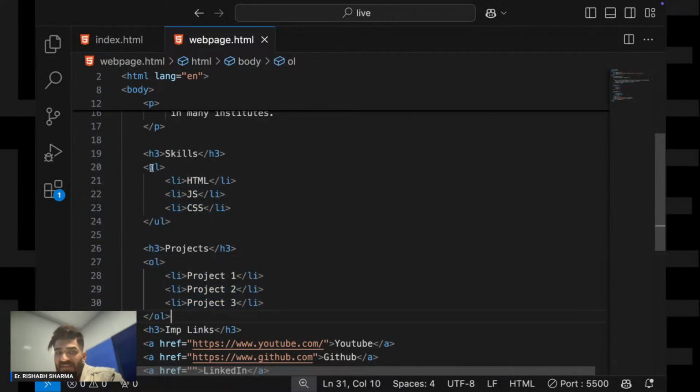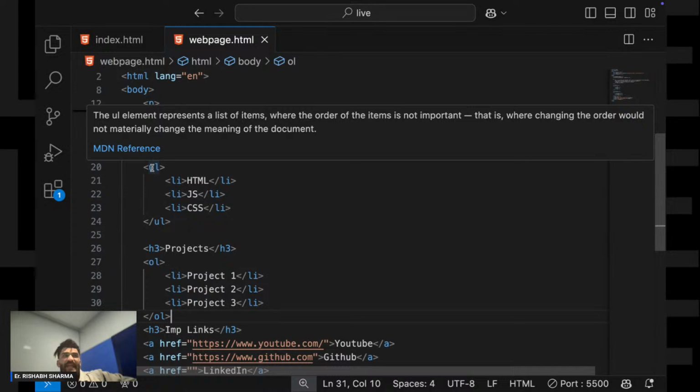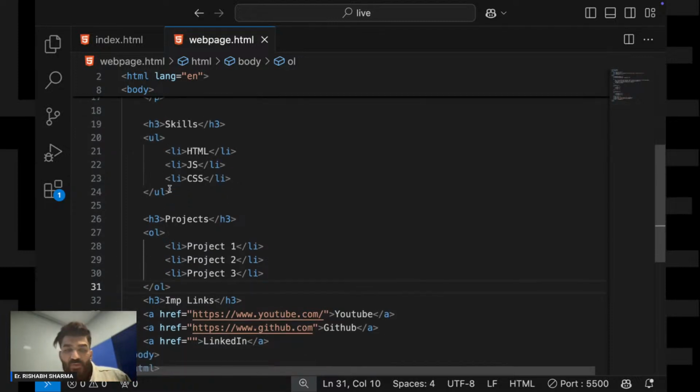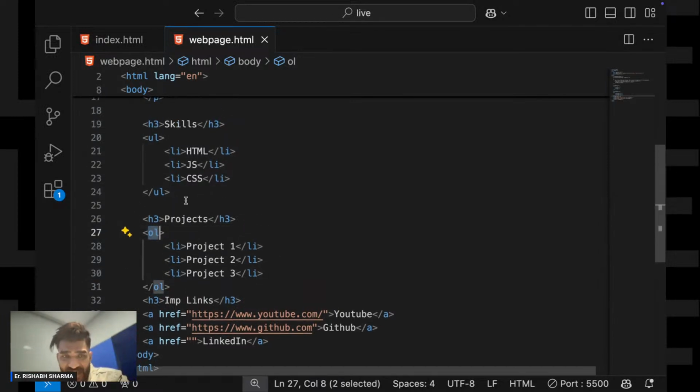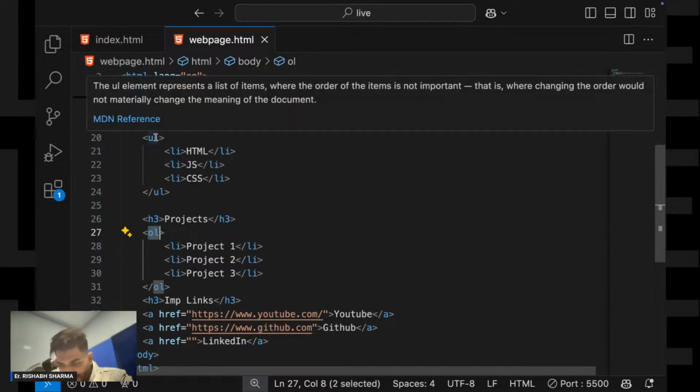Why? Because when it comes to UL tag, it comes to you with the bullet points, which is not in a sequence, which is not in an order, right? Whereas OL tag comes to you with a sequence, that is 1 2 3 4 ABCD or something like that. So wherever you want to use sequence 1 2 3 4 ABCD, you will go with OL tag, and wherever you want to use bullet points, you will go with your UL tag. Okay.